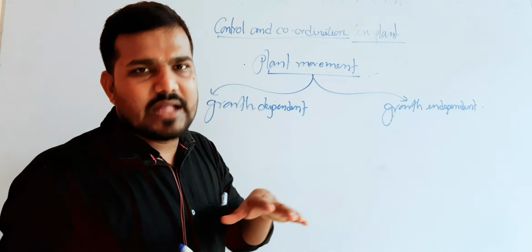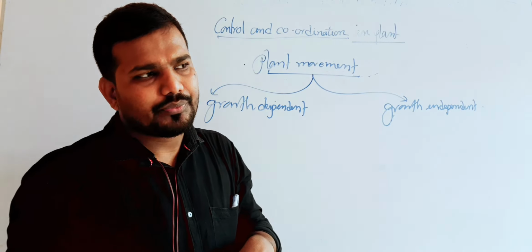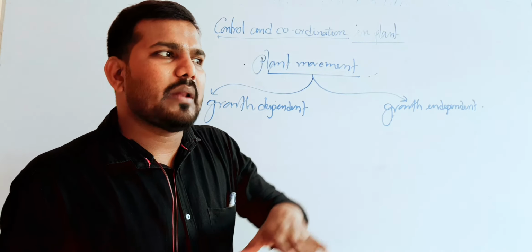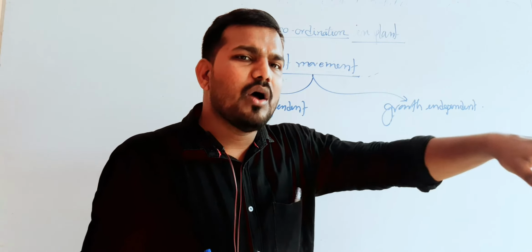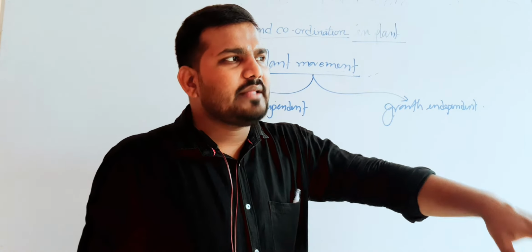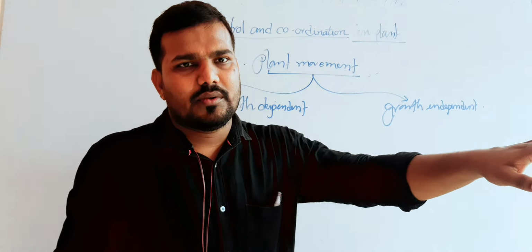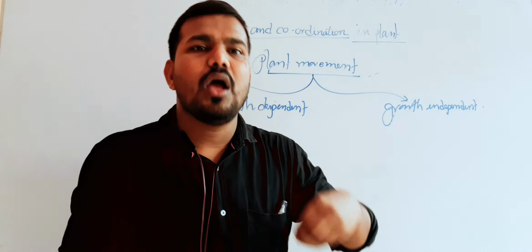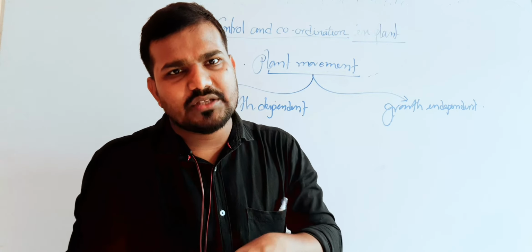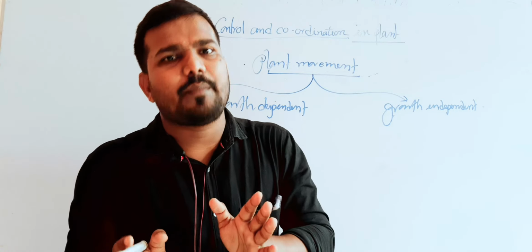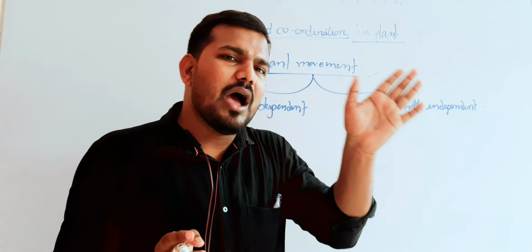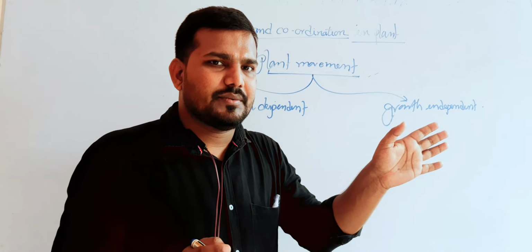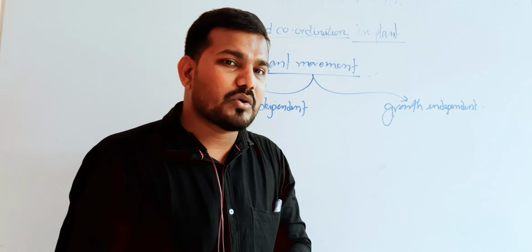Suppose in a dark room or a closed room, we place a healthy potted plant beside the window and just open the window. This is the only source of sunlight entering the room. After a few days, we will observe that the branches of the plant move towards the window to get the sunlight required for photosynthesis.